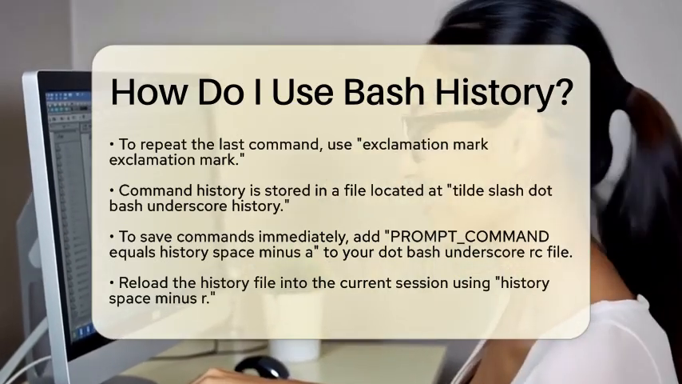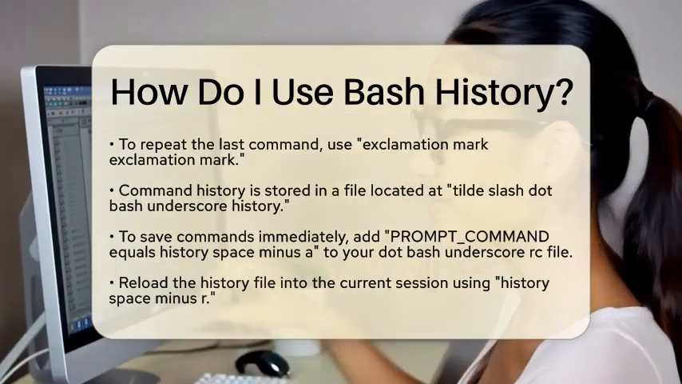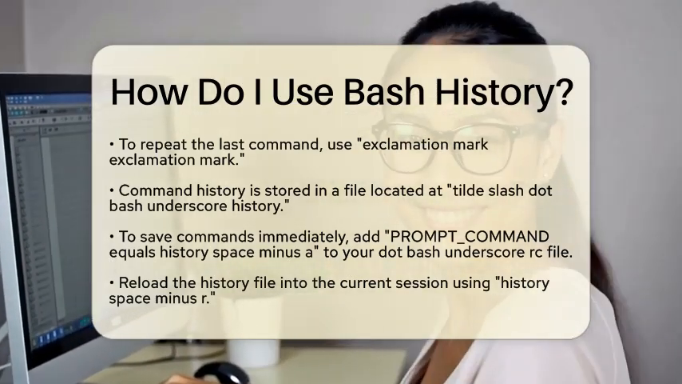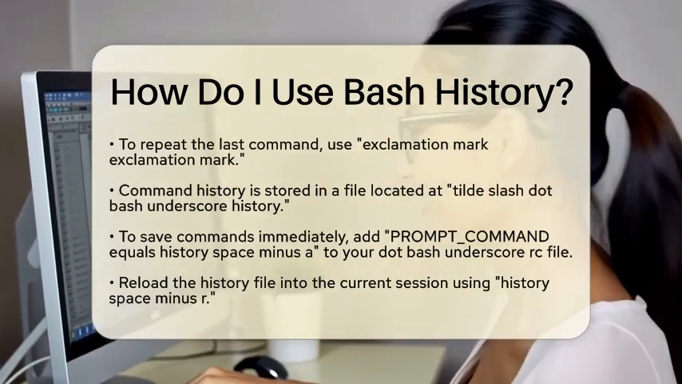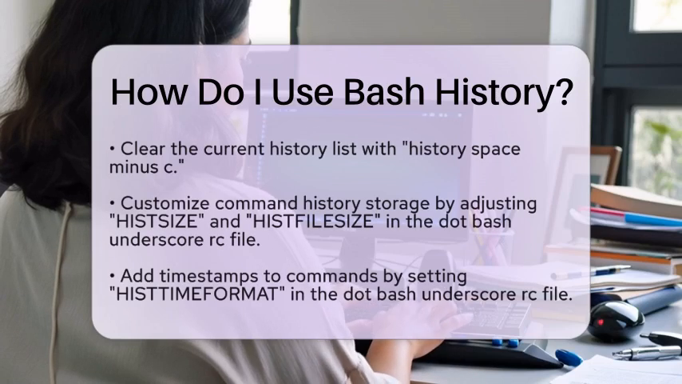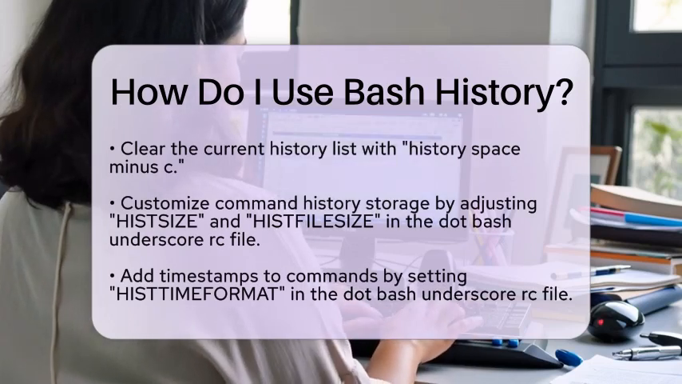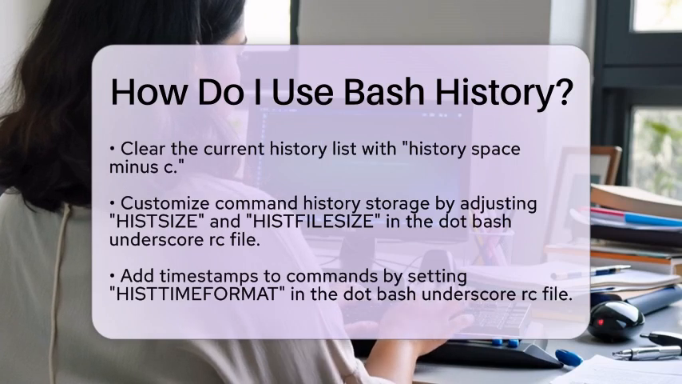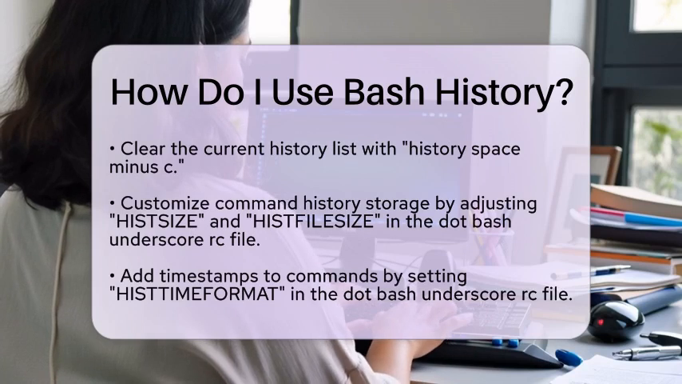For example, you can set the number of commands stored in memory and on disk by adjusting environment variables in your .bashrc file. The variable HISTSIZE controls how many commands are kept in your session memory, while HISTFILESIZE controls how many commands are saved in the history file. Setting both to 11,000 allows for a larger command history.